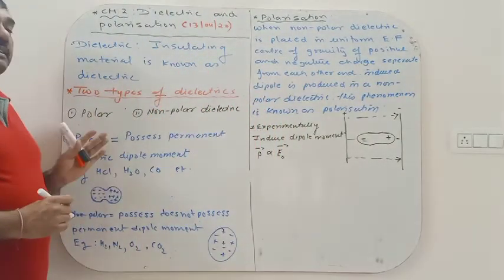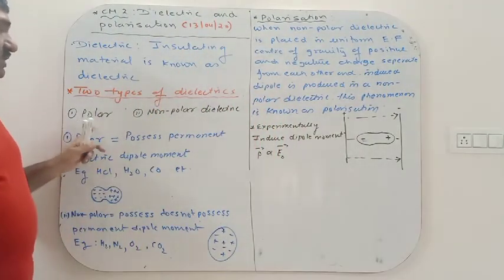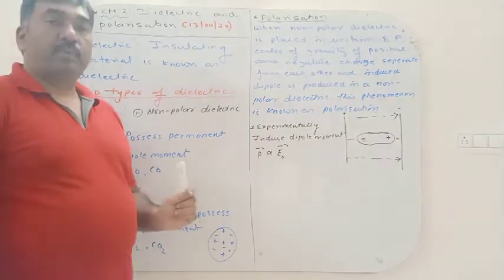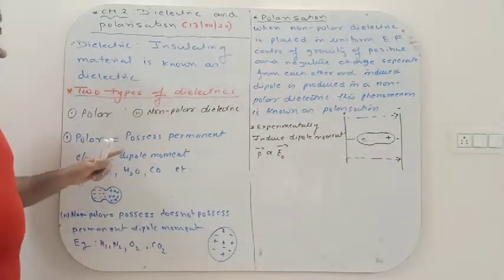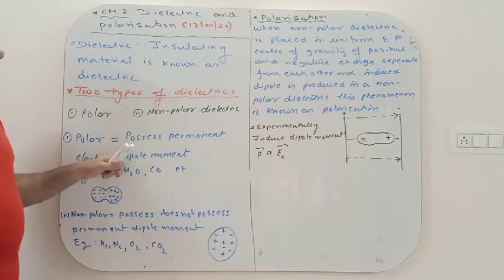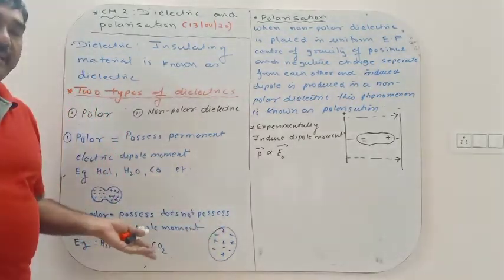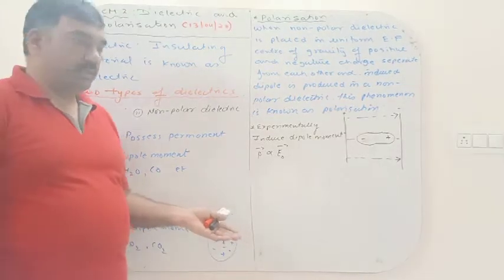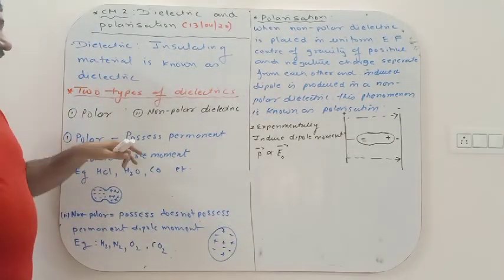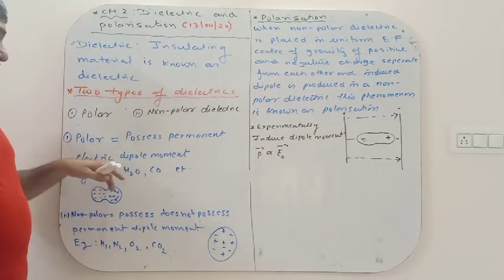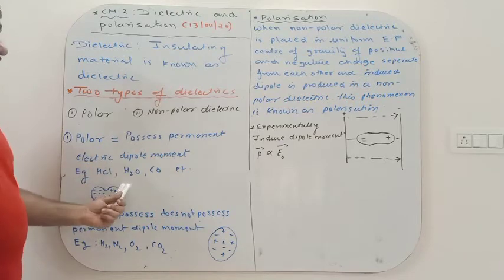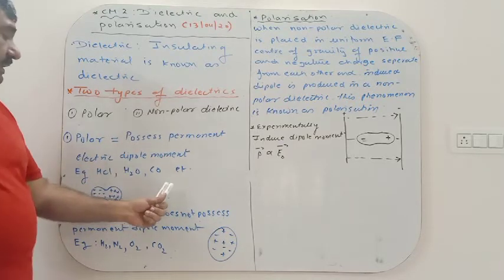Basically there are two types of dielectric: one is polar and the other is non-polar. What is a polar dielectric? Those dielectrics which possess a permanent electric dipole moment. You already know what dipole moment is: charge multiplied by the distance between the two charges. So a polar dielectric possesses a permanent electric dipole moment. Examples: HCl, water, CO, etc.